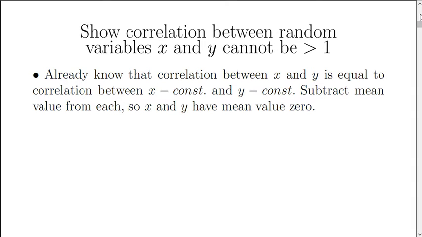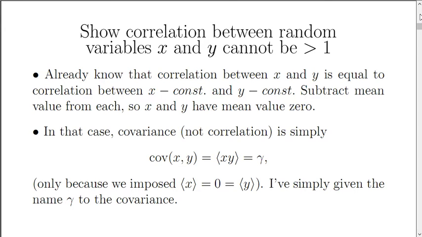Well, we already know that the correlation between x and y is equal to the correlation between x minus some constant and y minus some constant, maybe a different constant. So I'm going to begin by subtracting the mean value from each one. So we can assume that x and y have mean value 0. If they don't already, we can make them so. And we haven't lost any generality.